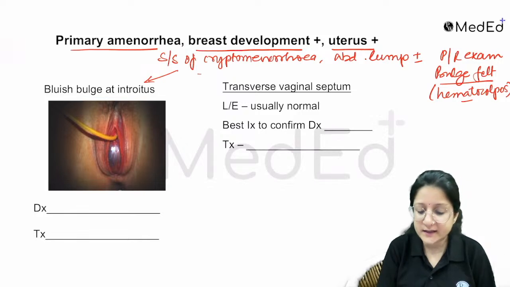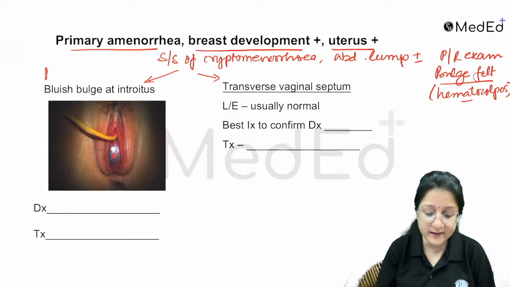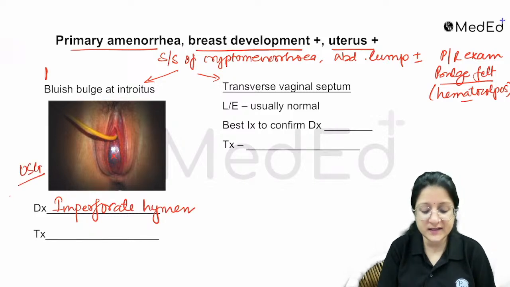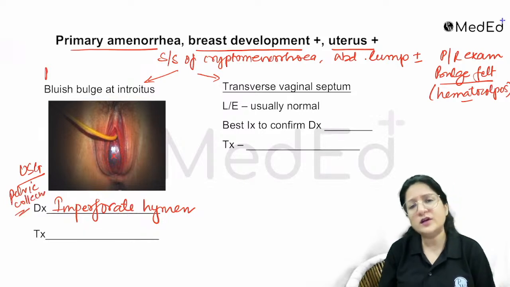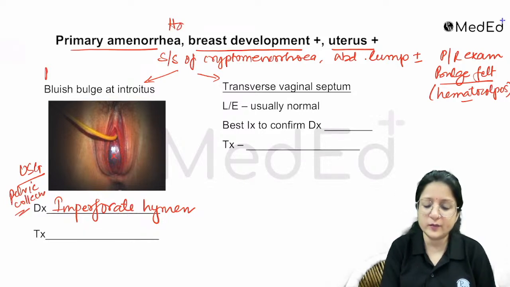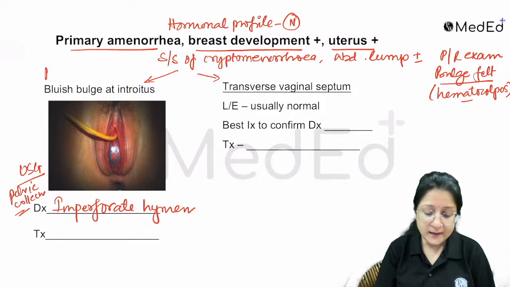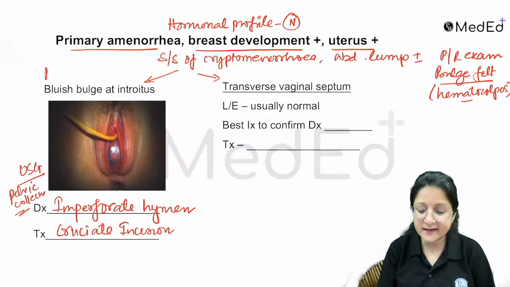There are two possibilities, right? If you have a bluish bulge at the introitus, the diagnosis is imperforate hymen, right? At the most, one can do an ultrasound to see the amount of pelvic collection. There is no need to do a hormonal profile. Your hormonal profile is going to be normal. The treatment is to give a cruciate incision, right, and let the contents drain.